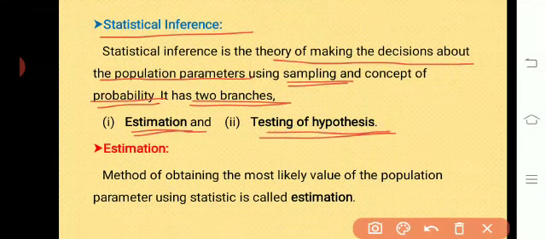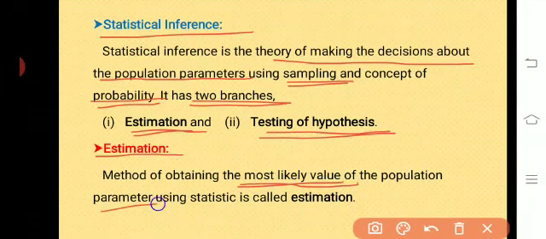Now we will see what is meant by estimation. Method of obtaining the most likely value of the population parameter using statistic is called estimation. Method of obtaining the most likely value, most probable value of the population parameter using statistic is called estimation.